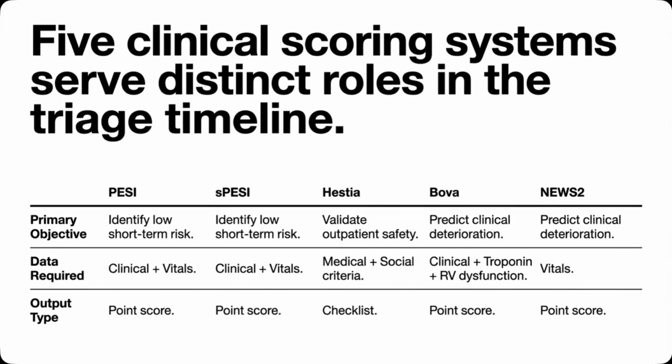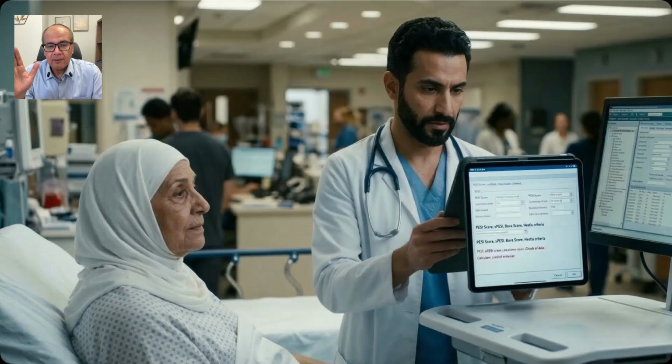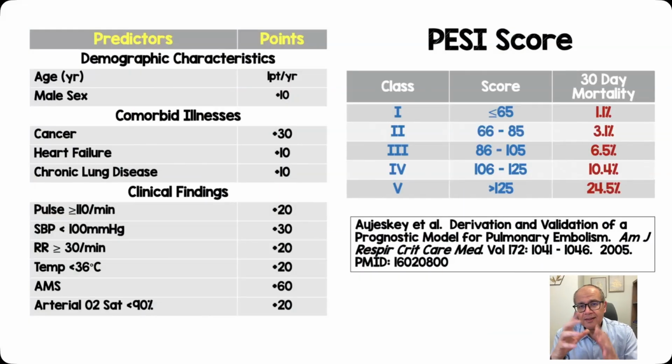And of course, we're not supposed to recite and recall all of these scores. We need to rely on a portable device, a smartphone or a tablet, or the electronic medical record can sometimes be helpful in calculating these clinical scores. So let's take them one by one and we'll go through them quickly. The PESI score is the oldest one. It's based only on clinical variables, 11 variables. Each variable is given a different weight. And so patients who score more than 125 have a very high 30-day mortality, whereas patients with a score less than 65 have an extremely low 30-day mortality.